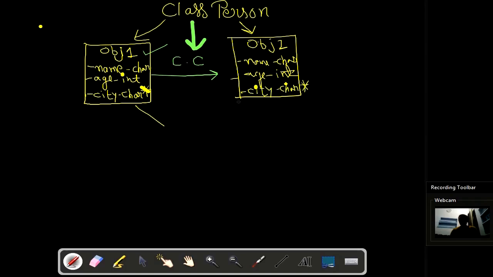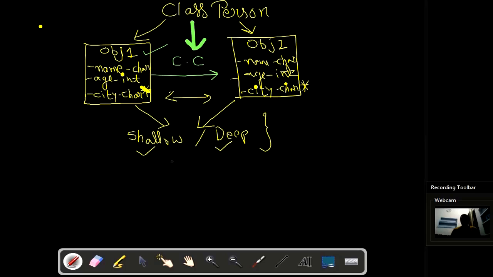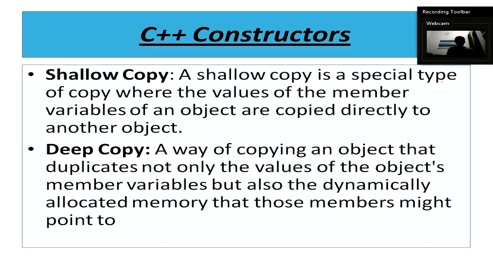So when there is a pointer type data, the problem which arises is shallow copy and deep copy. Okay, so these two concepts come into picture when we have any pointer type or any dynamic memory type data in our object. Now let us see what is shallow and deep copy, and then we will do our programming for better understanding. So now let us see what shallow copy and deep copy is. So first we will see the theory portion and then we will try to understand it with figure diagram.